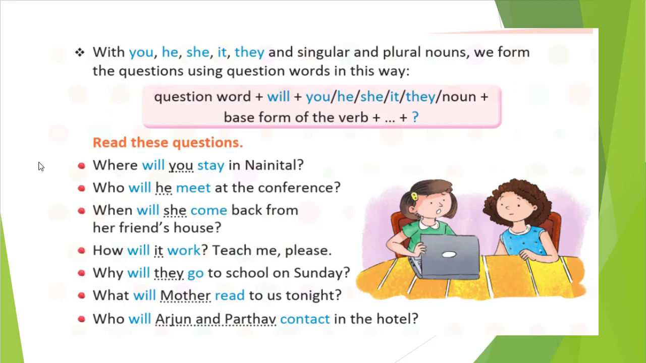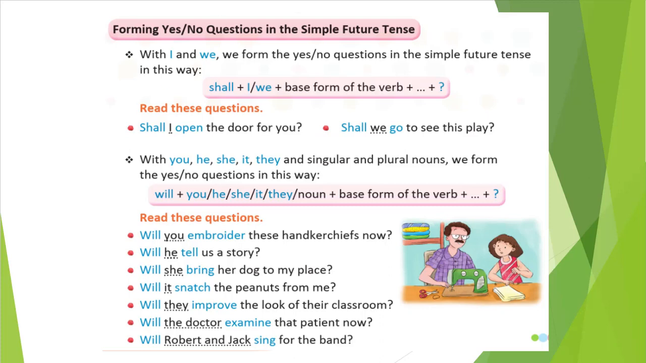Now we will see further the yes or no question. This one we have seen is a question with a descriptive answer. Question words let us describe and answer. But what if I want to make a question only for the answer yes or no? With I and we, how can we form it? First we write shall, then I or we, then the base form of the verb, and then the remaining words and a question mark. You can say, shall I open the door for you? Shall we go to see this play? So this way you can create questions for shall with I and we.